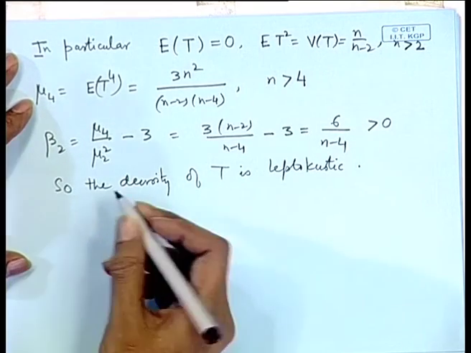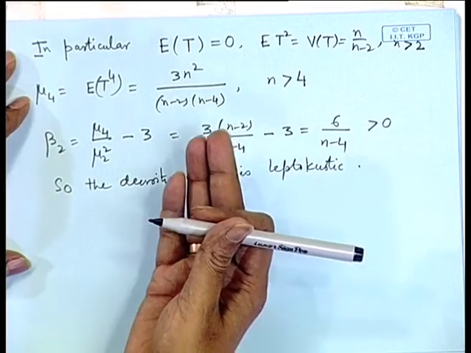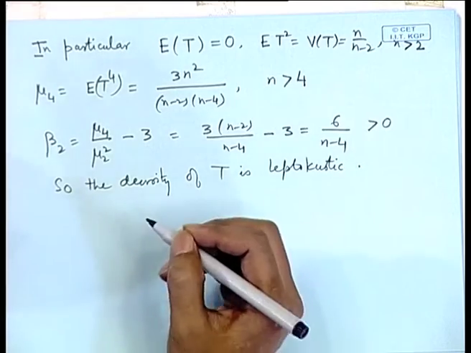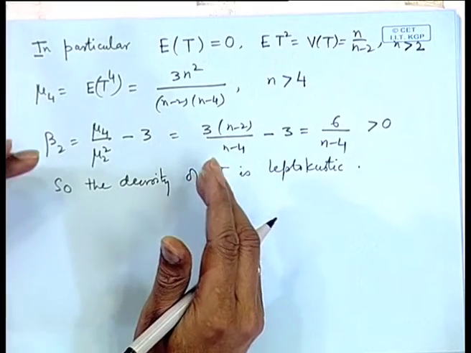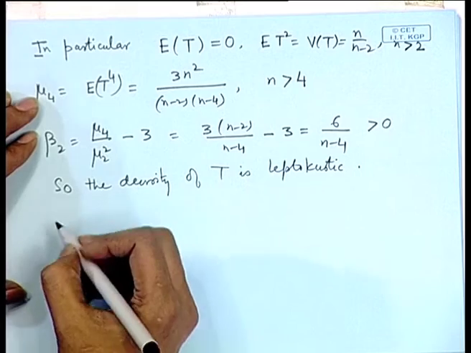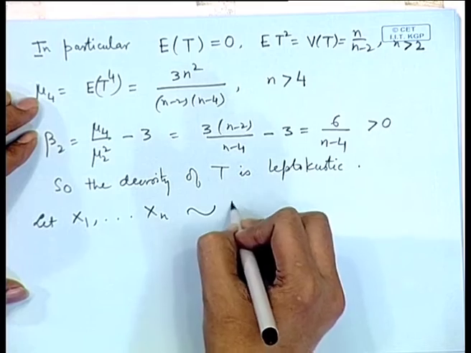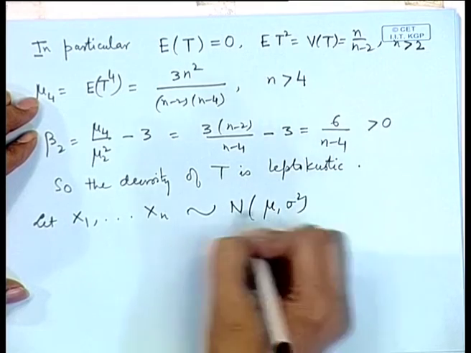Now, let us consider this distribution as a sampling distribution, because right now I have given a distribution theoretic representation of this t variable, because we are writing it as only ratio of two variables in a particular form. But we can make use of the fact that chi square itself is a sampling distribution. So, whether we can represent t also in the same fashion. So, let us see. If I consider a random sample from normal mu sigma square distribution,